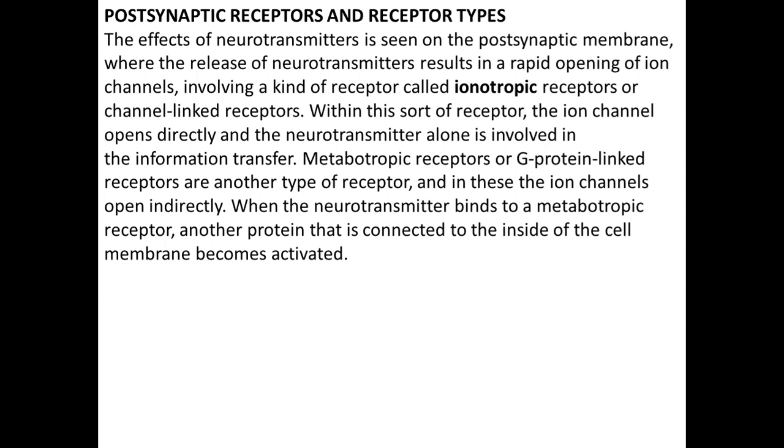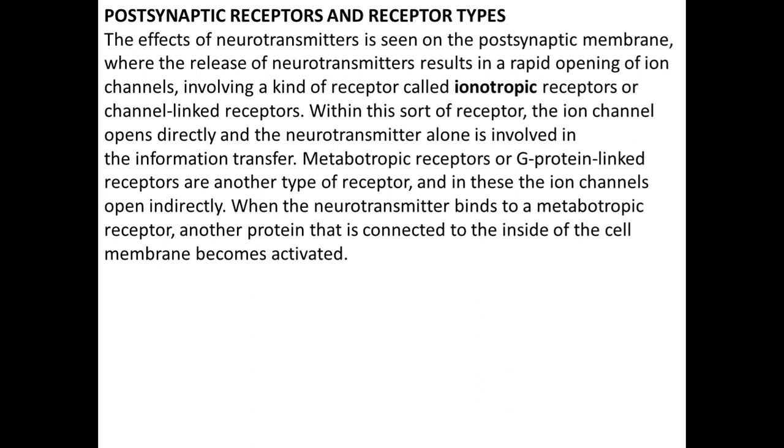Then postsynaptic receptors and receptor types. The effect of a neurotransmitter is seen on the postsynaptic membrane, where the release of neurotransmitter results in rapid opening of the ion channel, involving a kind of receptor called the ionotropic receptor or channel-linked receptor. Within this sort of receptor, the ion channel opens directly and the neurotransmitter alone is involved in the information transfer.